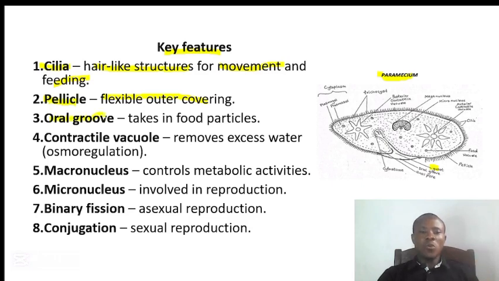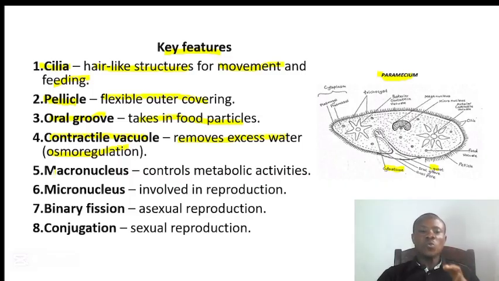They have the oral groove, and this oral groove is used for the intake of food particles. These food particles are taken into the cytosol where they are digested. And we have the contractile vacuole. The contractile vacuole helps to remove excess water, thereby helping in the process of osmoregulation. That means the water balance of the paramecium.